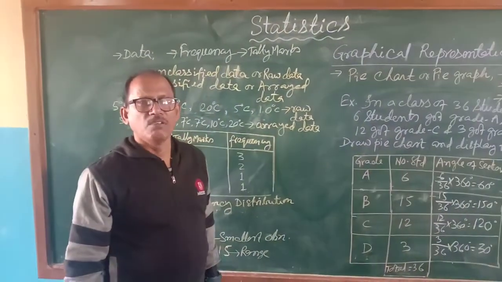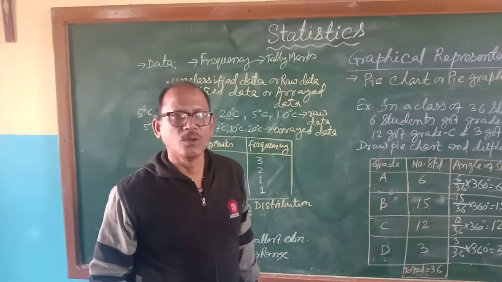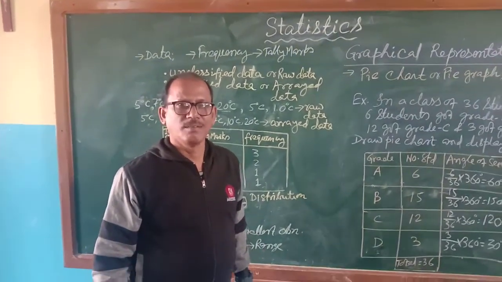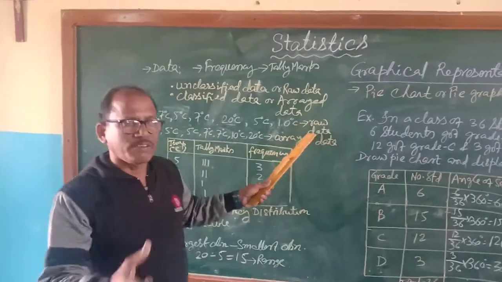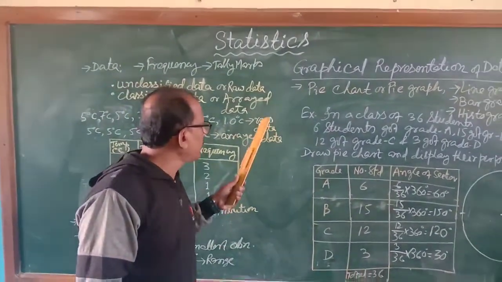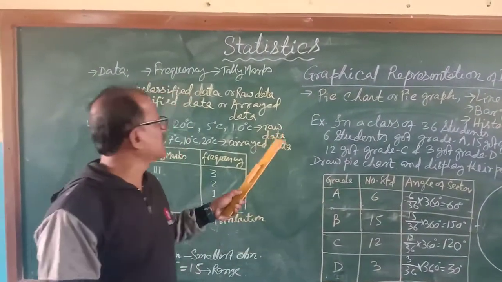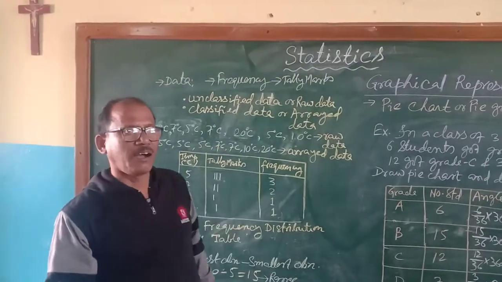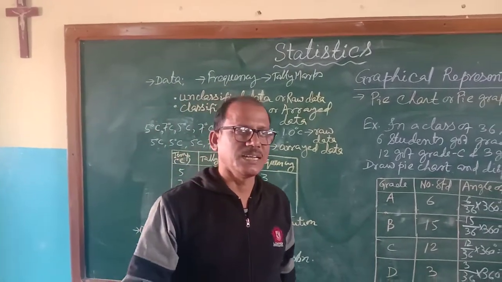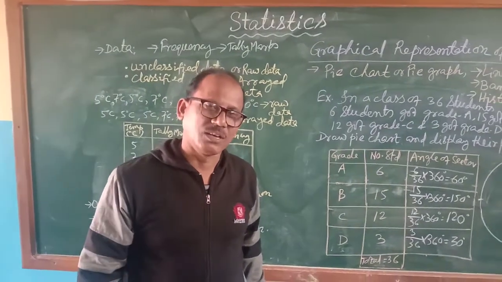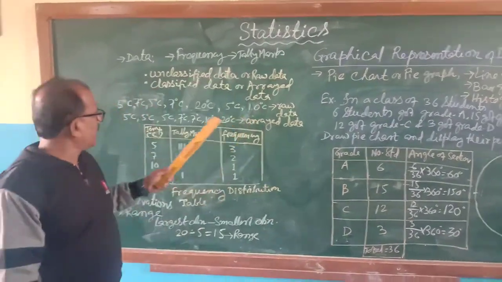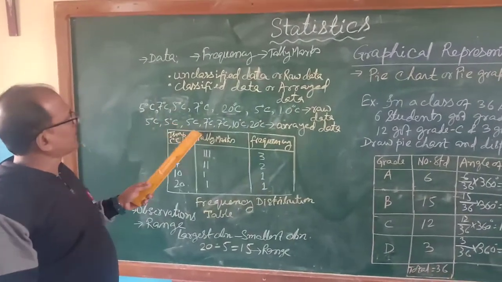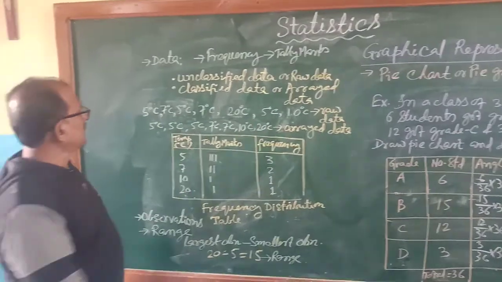Therefore, it's called raw data. Children, remember, when you are taking something out of the mine, that is called raw material. Similarly, the data when you are collecting it is called raw data. It is unclassified data or raw data. Now, once you arrange it, you can arrange either in descending order or ascending order. I have arranged the data in ascending order.